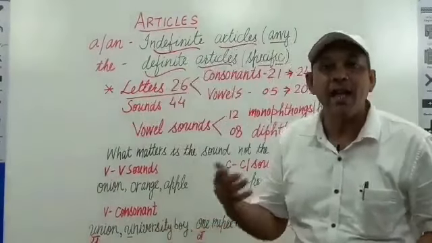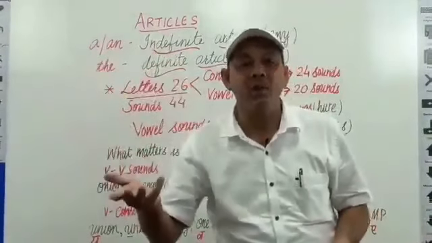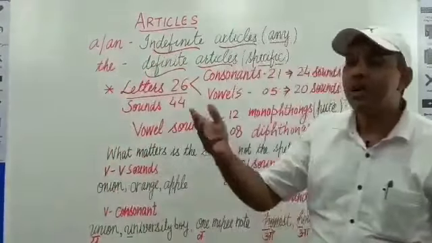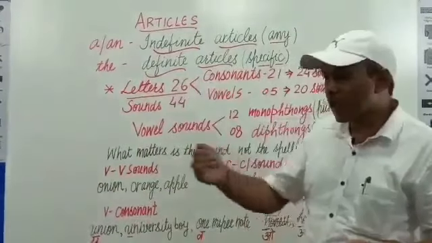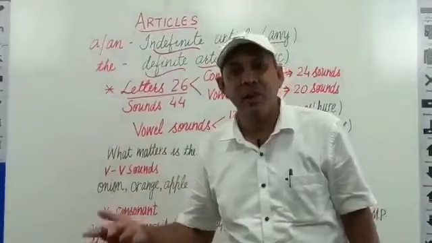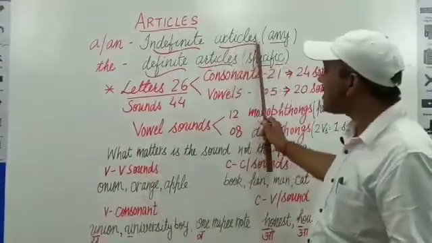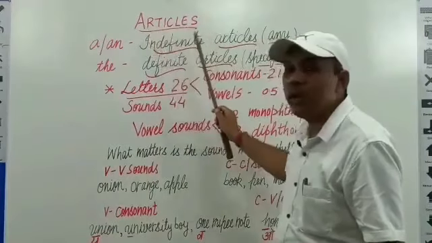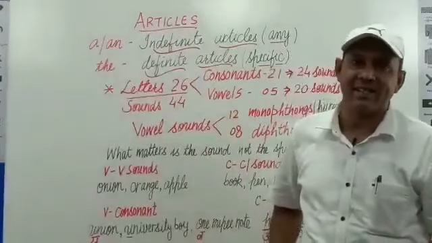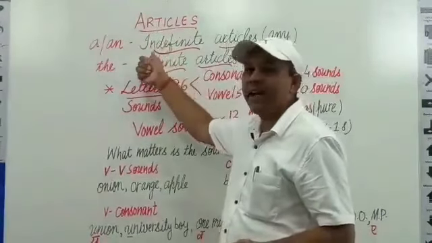For example, a book. A book means any book. If I say bring a book, means you can bring any book. Please give me a pen, means any pen. In general, it is not specific. We go to a shopkeeper and we say, give me a marker. Which marker? Any marker. That's why they are known as indefinite articles. They are not definite. Opposite of definite is indefinite.